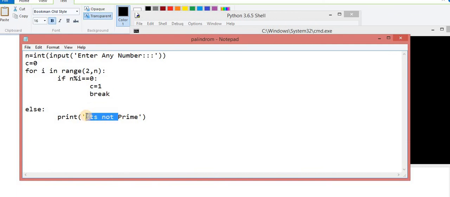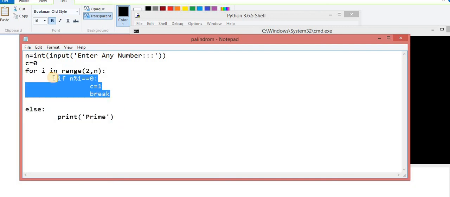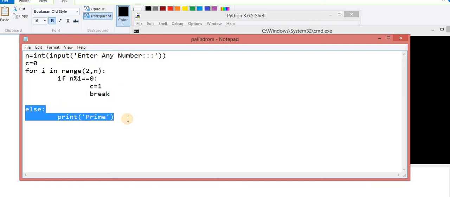I am showing you the entire scenario. This for loop is successfully executed only if the break is not executed. When this break is not executed, that means the for loop executed entirely, and at that time your else will be executed. In this problem statement, your break will not happen when the number is prime. That means all the iterations were successfully done, and at that time your else will be printed on the screen.